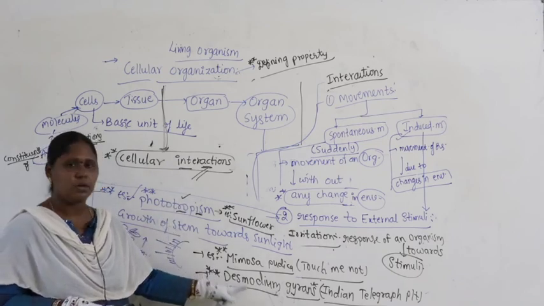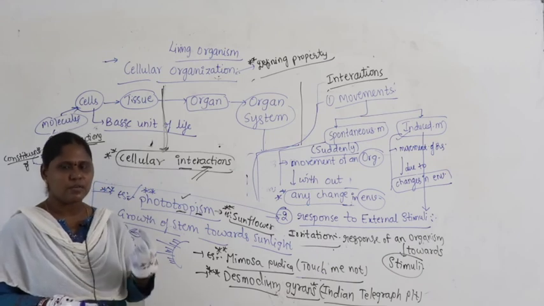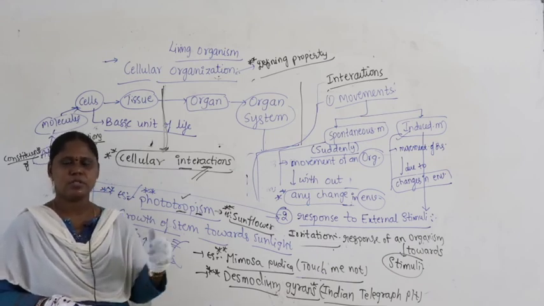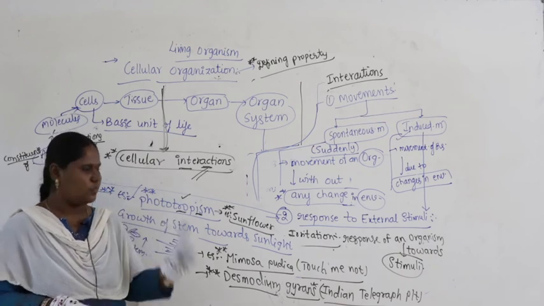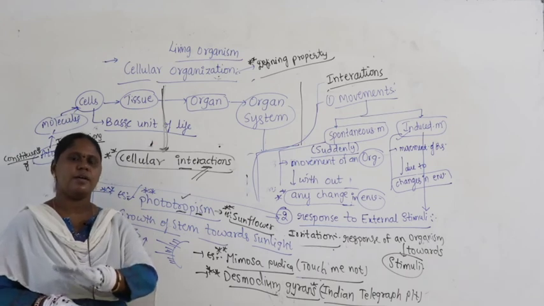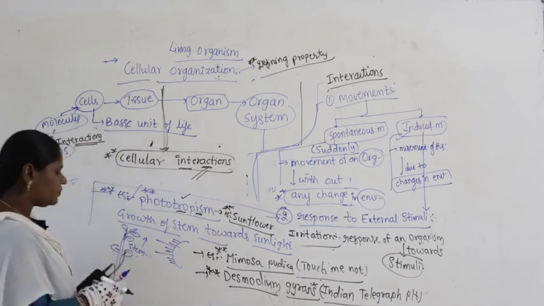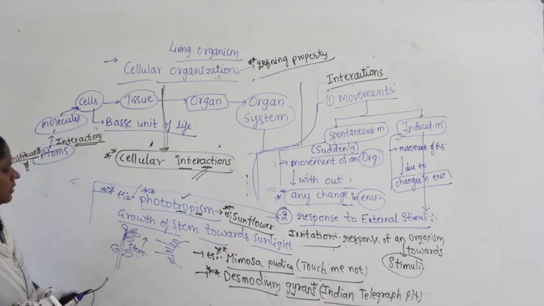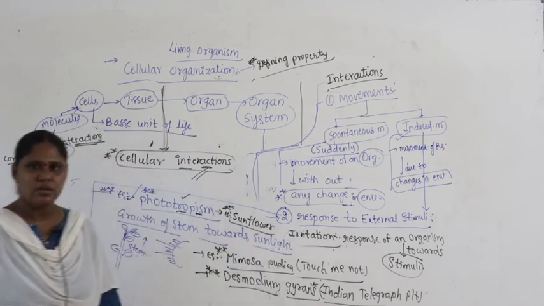Then the next Desmodium releases hormones, which make its stem very hard. A soft stem becomes a hard stem due to the secretion of hormones internally. One Desmodium gyrans gives a signal by secreting hormones to the next Desmodium plant. That is why it is also called the Indian telegraph plant. Okay, so these are examples of response to external stimuli.